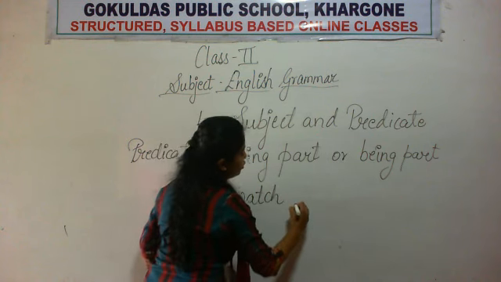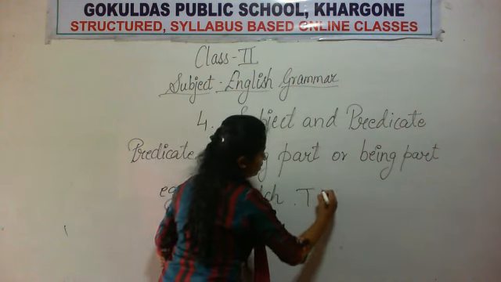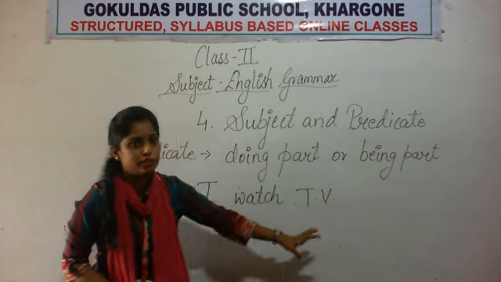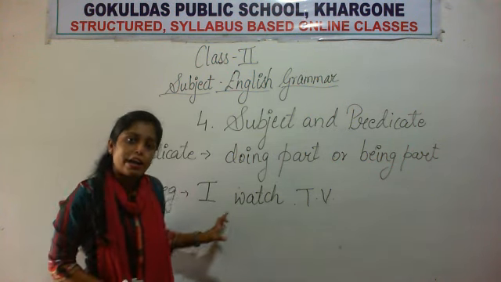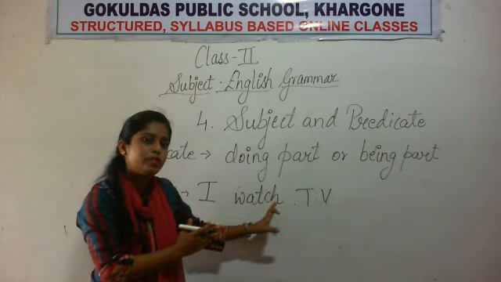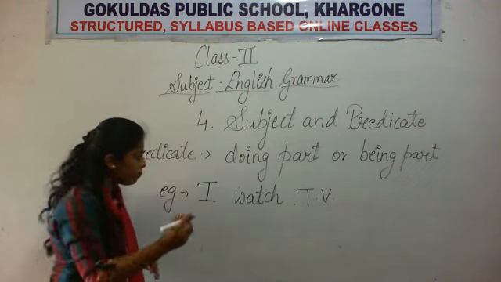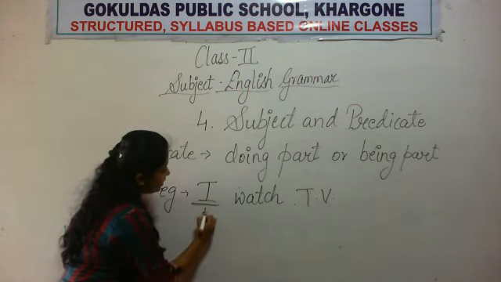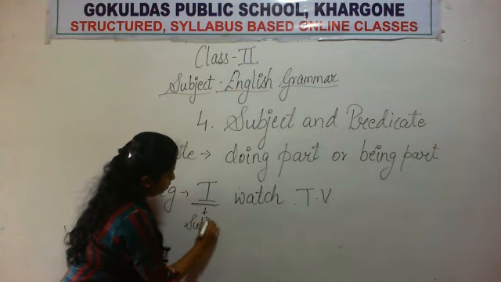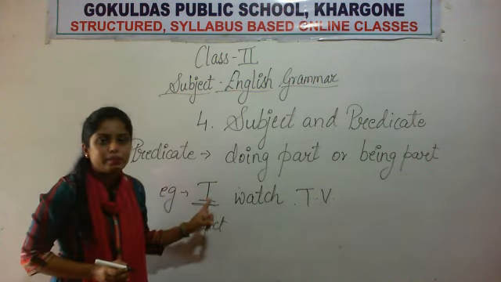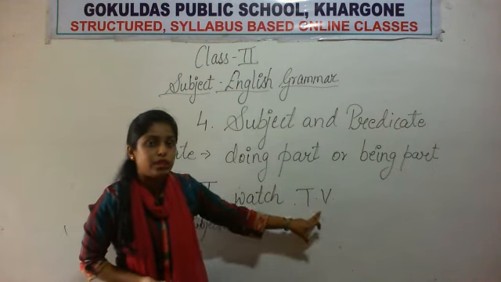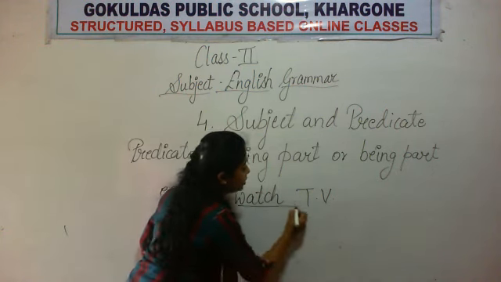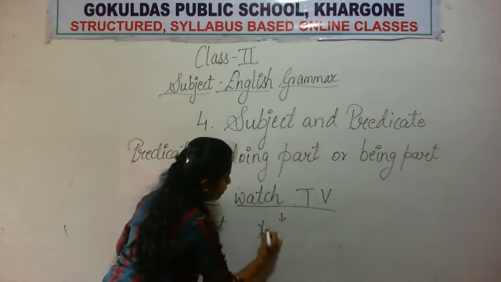I watch television, I watch TV. Okay, I watch TV. So here, what is the subject? Who watch TV? I watch TV. Okay, who is the subject? Sorry, what is the subject here? I is the subject here. Now, what is I doing? That means what am I doing? So, I watch TV. Watch TV here. This whole part is the predicate part.